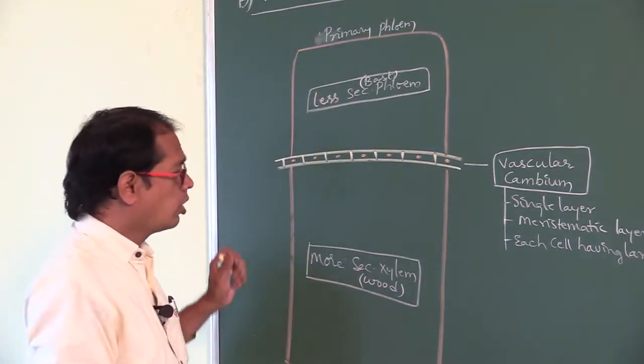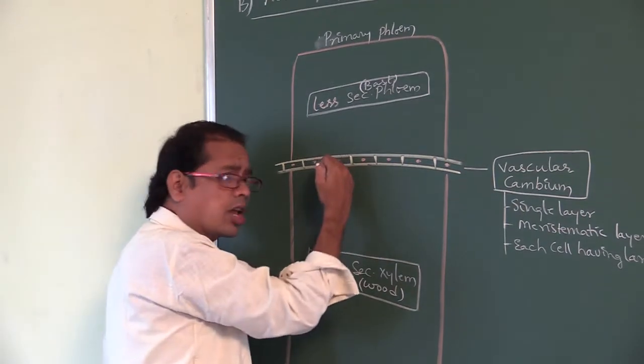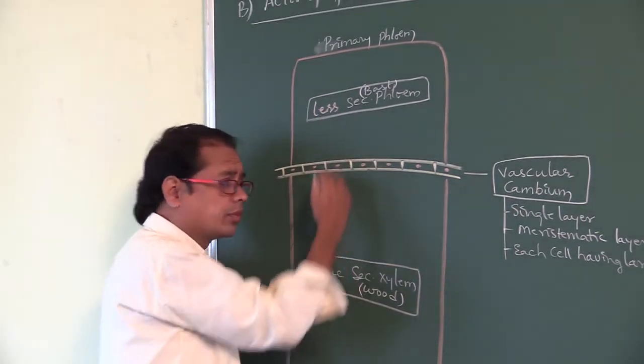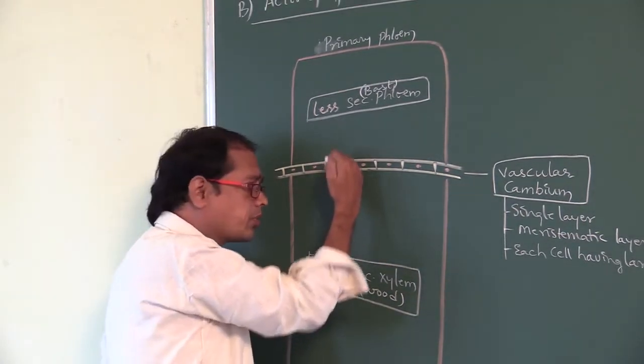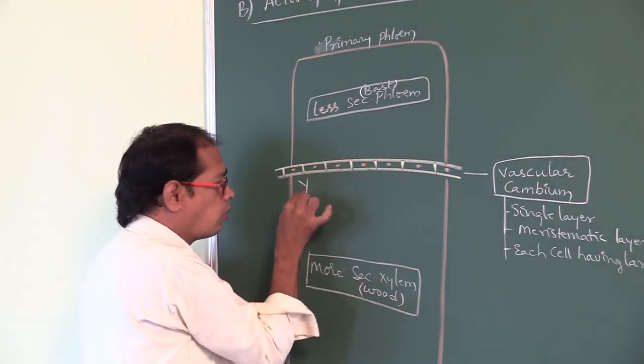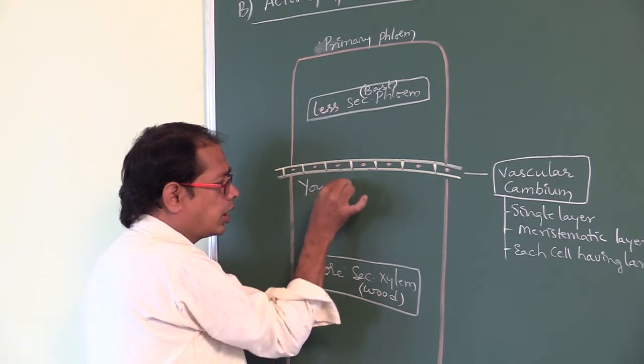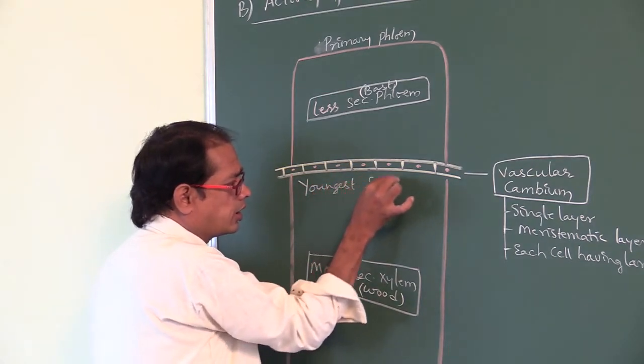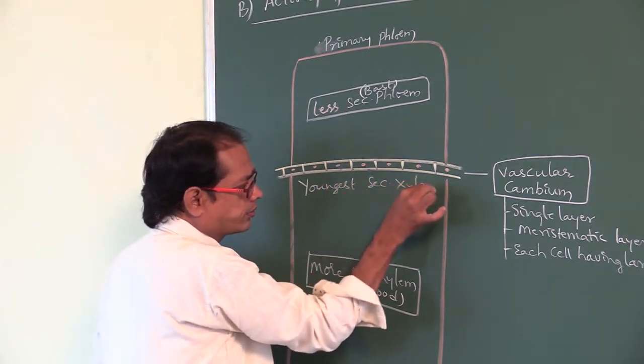Next, always new tissues are formed from vascular cambium. Like here, secondary xylem is produced from this side. So here, what type of tissue do you find?